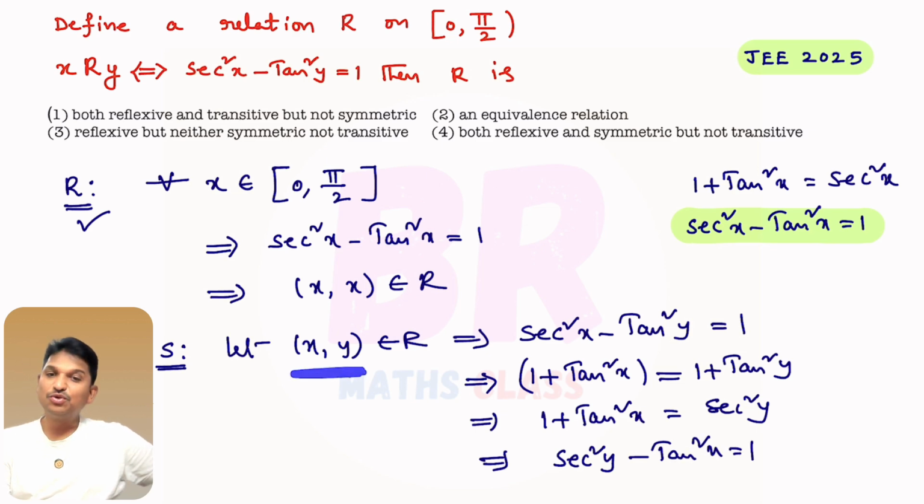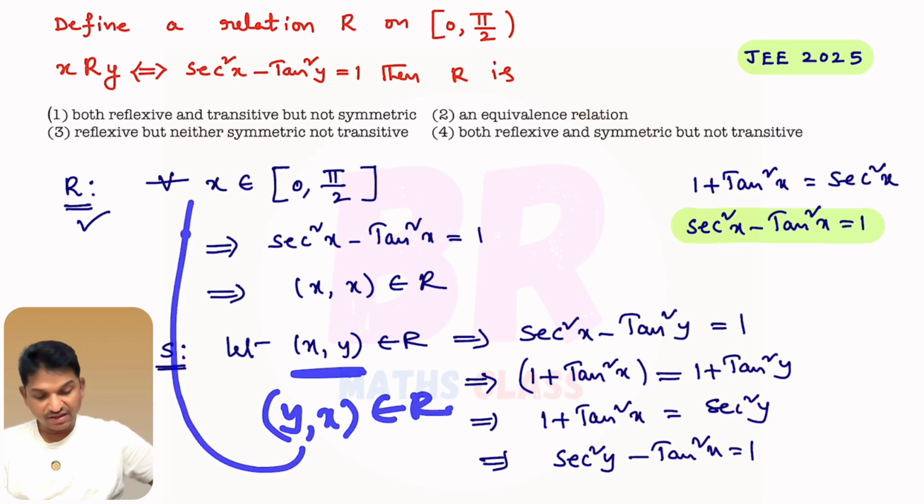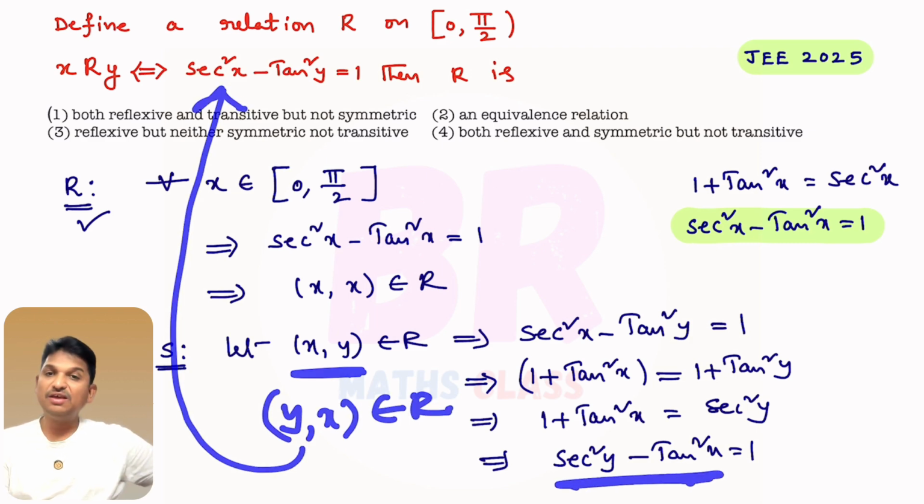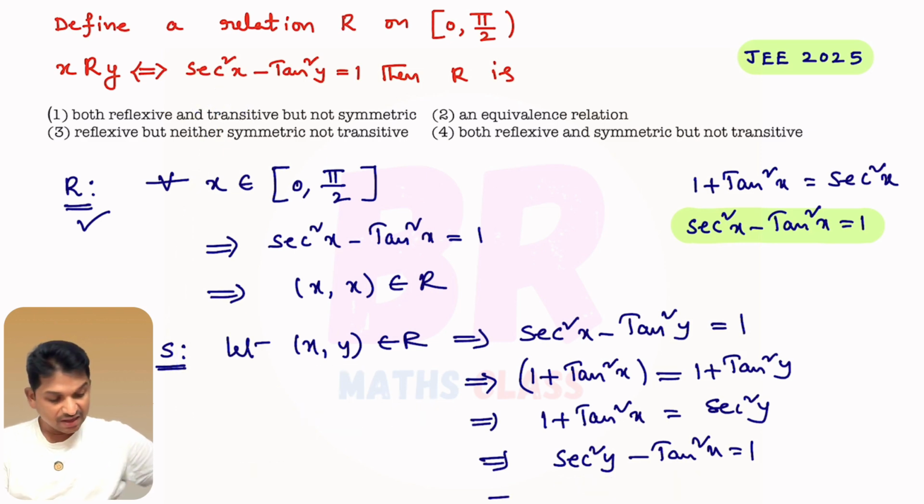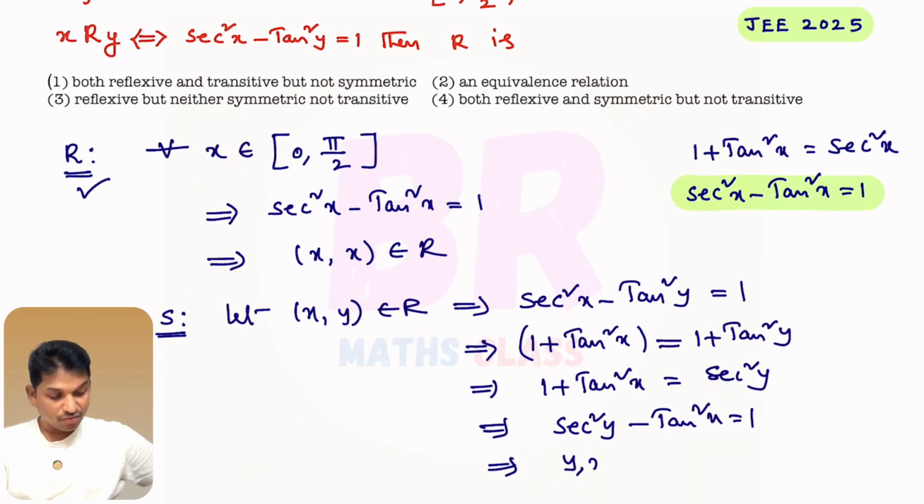What am I trying to prove? I am trying to prove that y comma x belongs to R. When y comma x belongs to R, y is related to x. That means secant square y minus tan square x equal to 1. I got the same thing here. From this I can write that the ordered pair y comma x belongs to the relation.